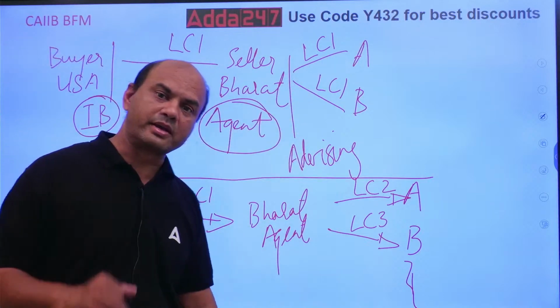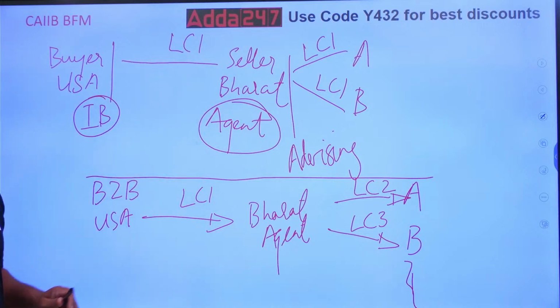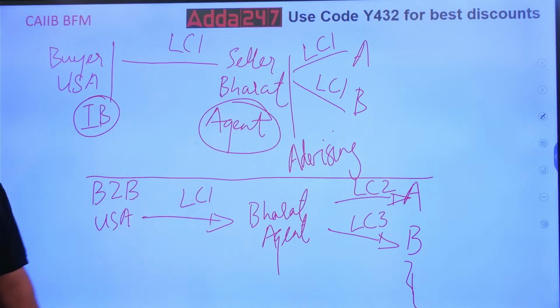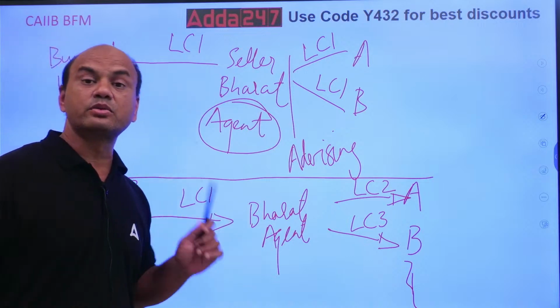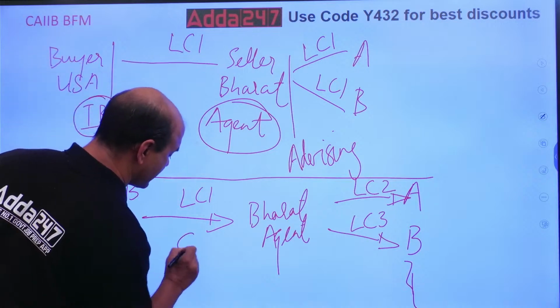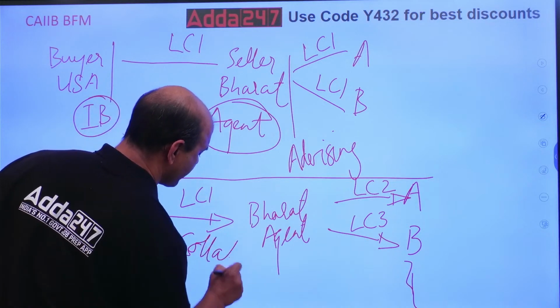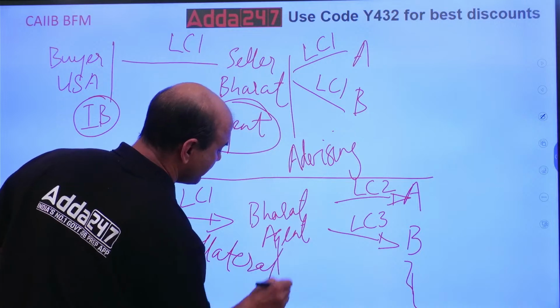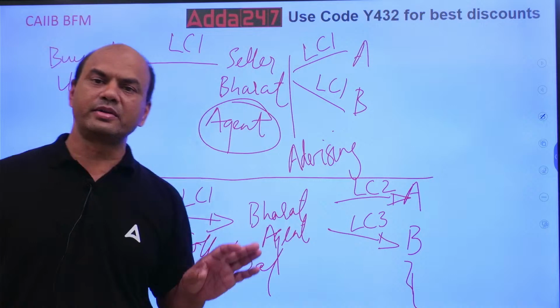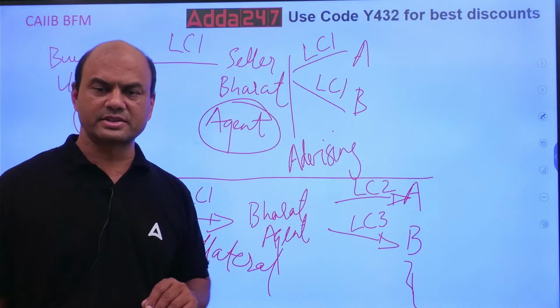Now what is back to back? Back to back over here means, see, this buyer in USA is giving me this LC number 1. So what am I doing over here? I am keeping this LC number 1 as collateral. Kindly note this. This LC number 1 I am keeping as collateral with my bank. Any bank it can be, with whom I am having the account and regular transactions.